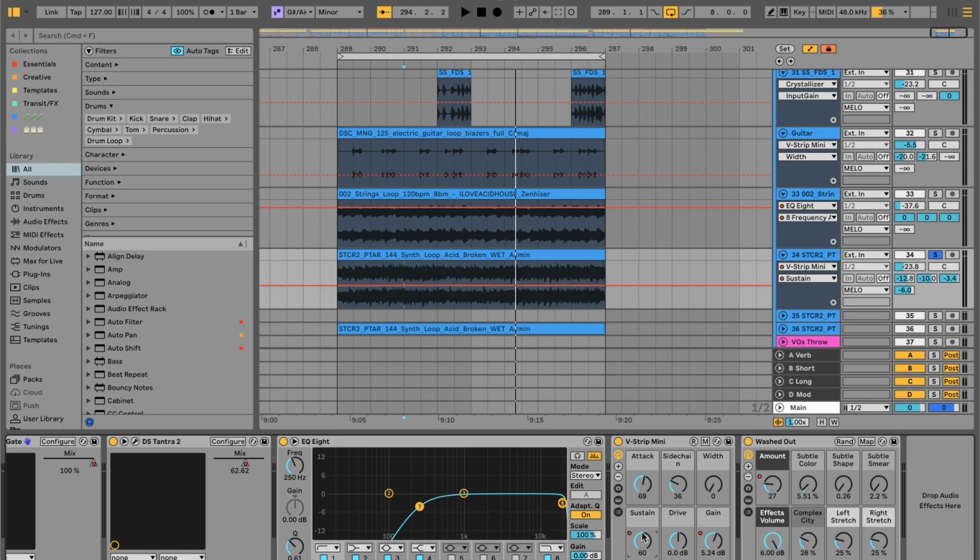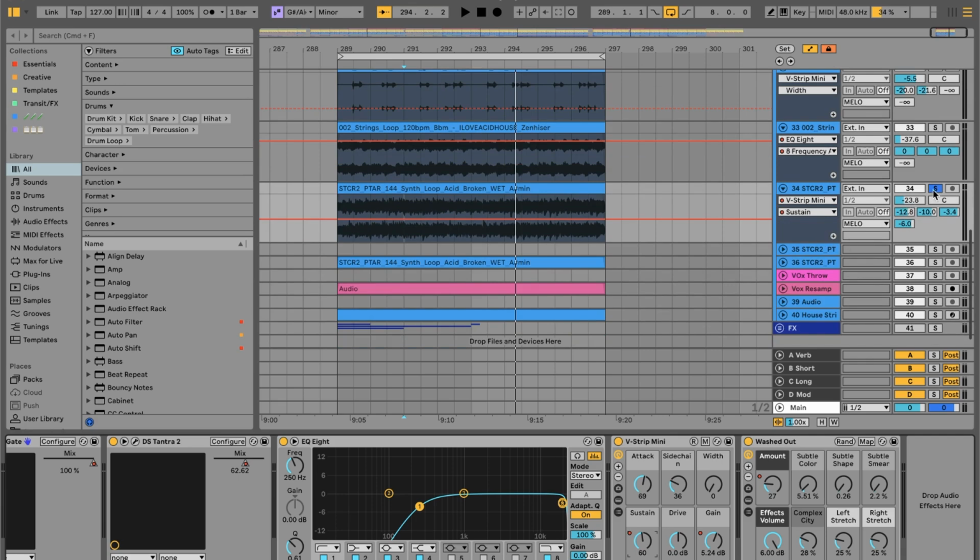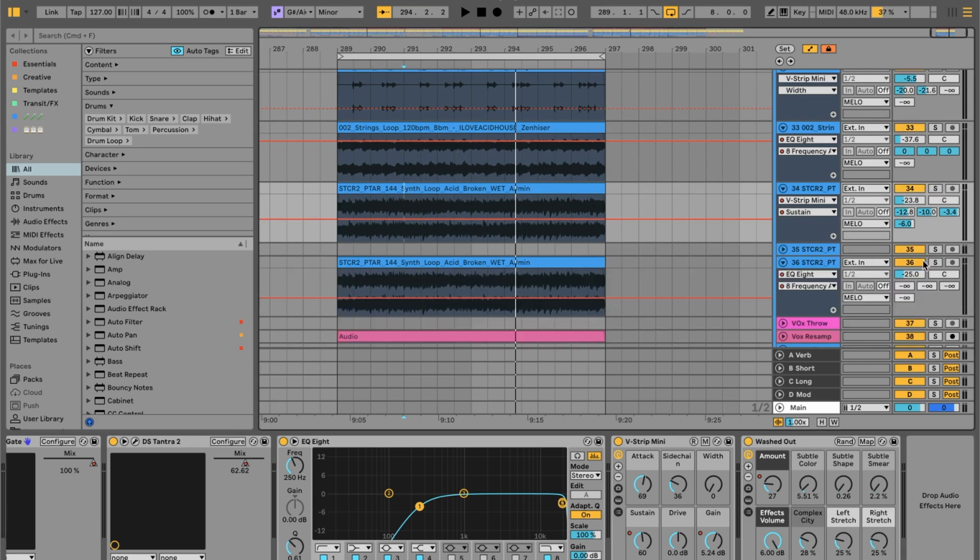The sustain is down a little bit, and it's also automated. So at certain points, it's going to sound tighter, and at certain points, it's going to sound a little bit more open. A little bit of sidechain, playing with the gain. Can't remember what this washed out thing is. To be honest, I think it throws a reverb on, it's more of a transition trick. Let's keep moving along.